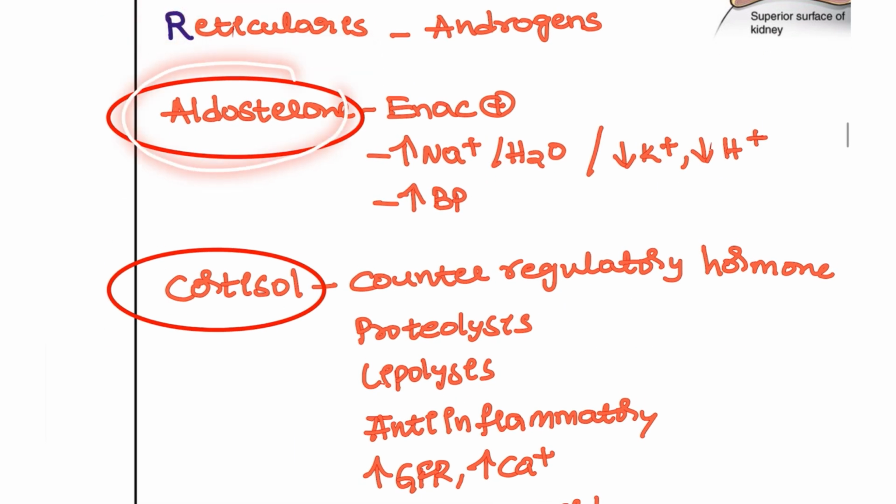Let's see the action of aldosterone. It is going to act on the epithelial sodium channels. It will increase sodium and decrease potassium. In compensation, it will increase the BP.